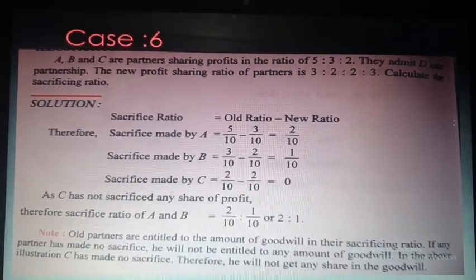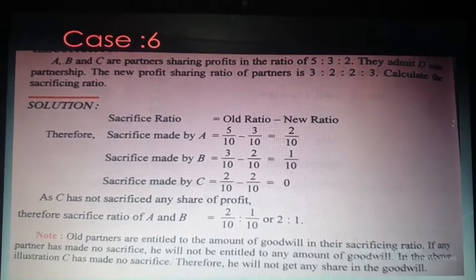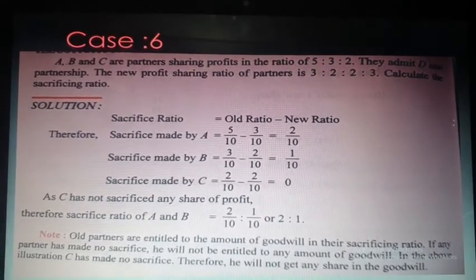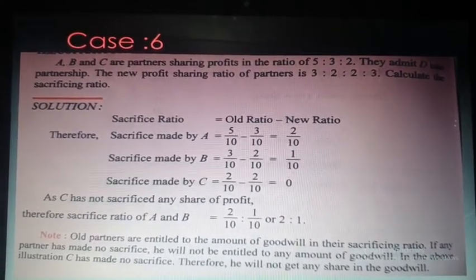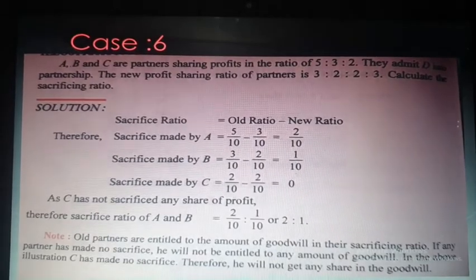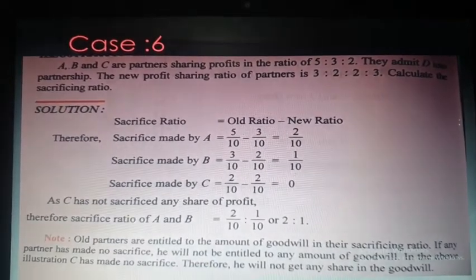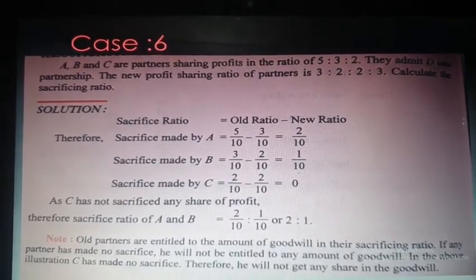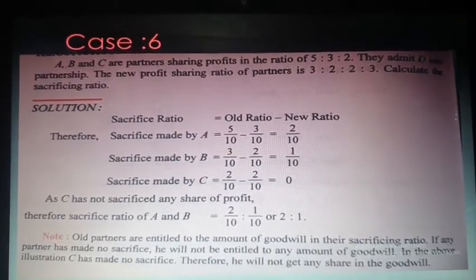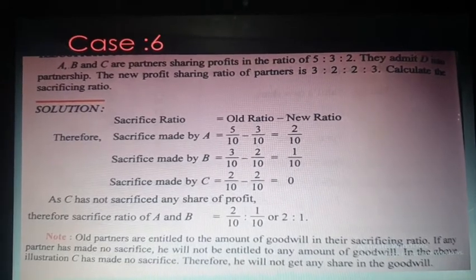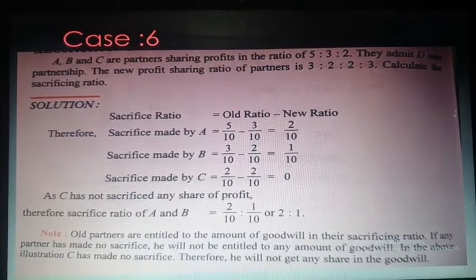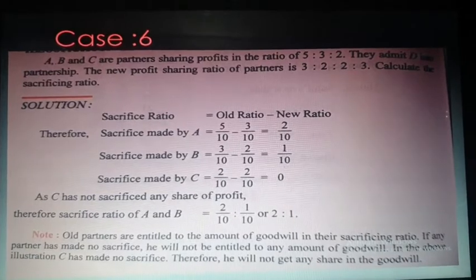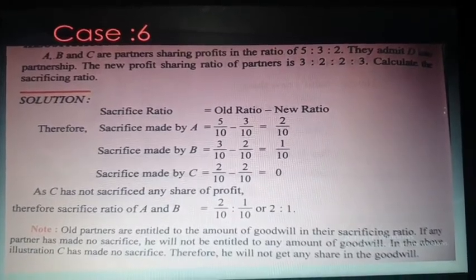So what you have to do here? You have to calculate only the sacrifice ratio. And the formula of sacrificing ratio is old minus new. And in the previous videos, I told you that sacrifice is always made by the old partners. So sacrifice will be calculated only for A, B and C.